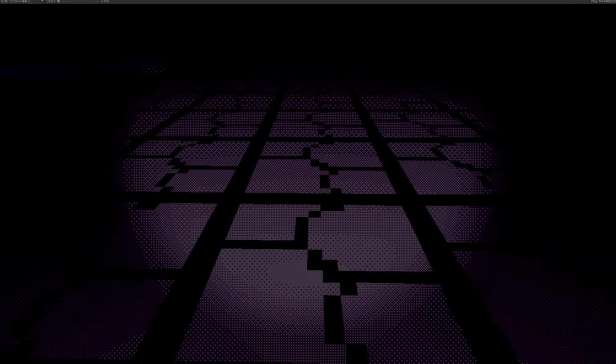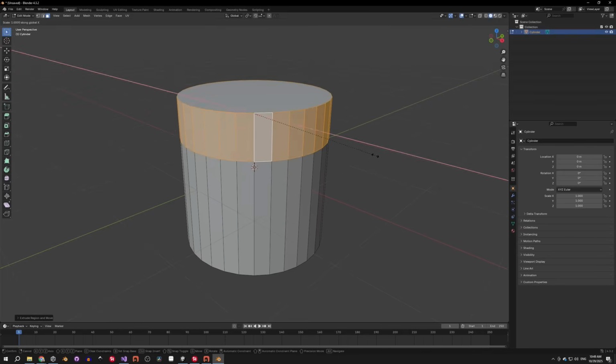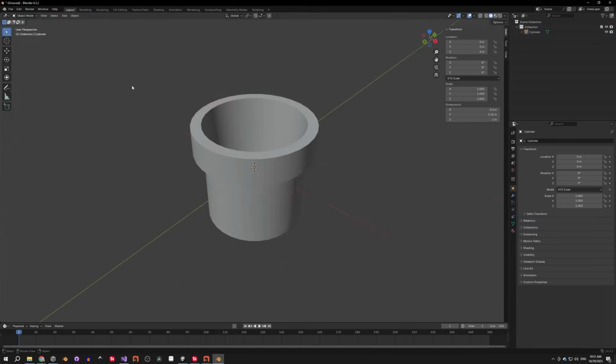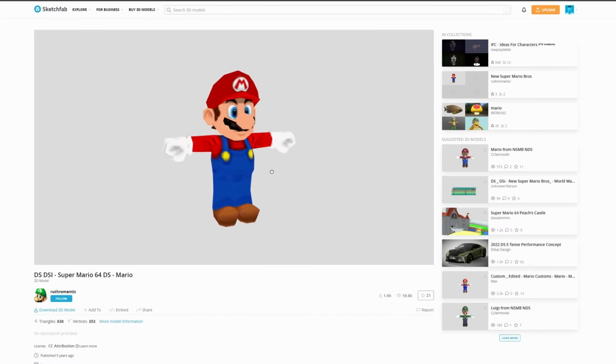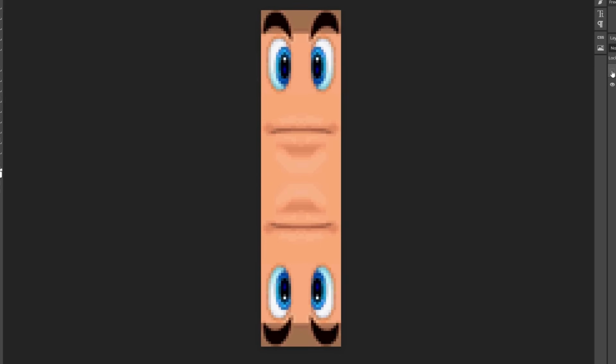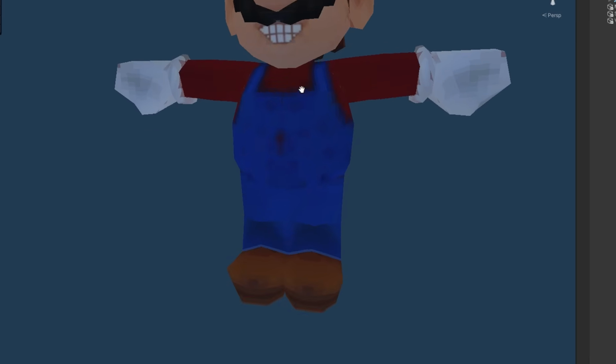Now it's time to move on to the next most important thing, which is the villain. Let me tell you a little secret. My Blender skills are shite. I was genuinely surprised I could model the pipe myself. Thankfully there's Sketchfab and people with actual skills that can save my ass from embarrassment. So I took the model, changed the textures a little bit, and this is what I came up with. Doesn't look completely horrible, so I think I'll go with this.